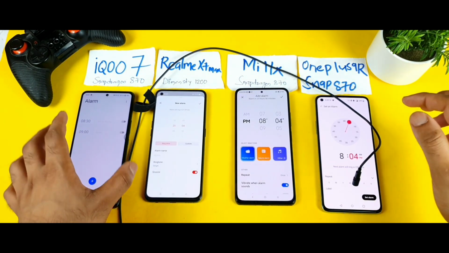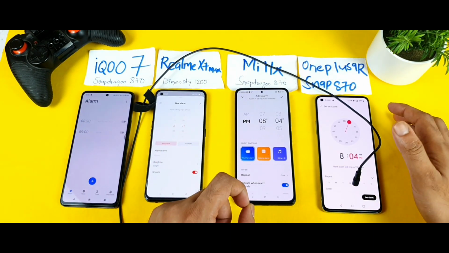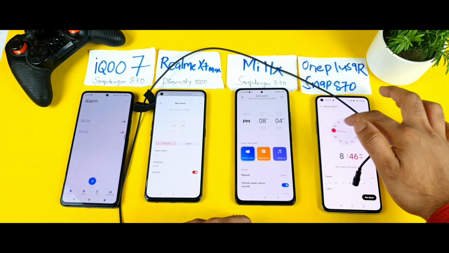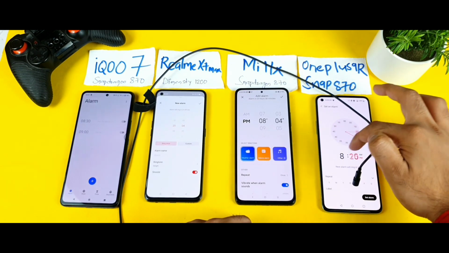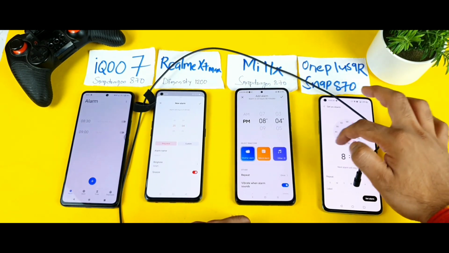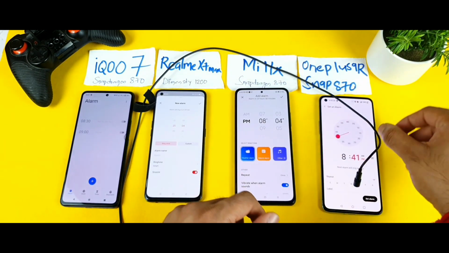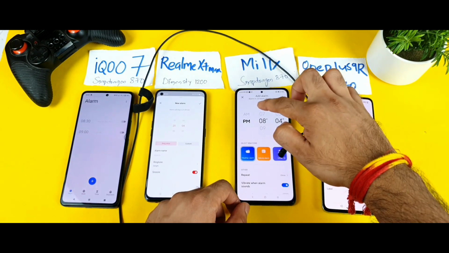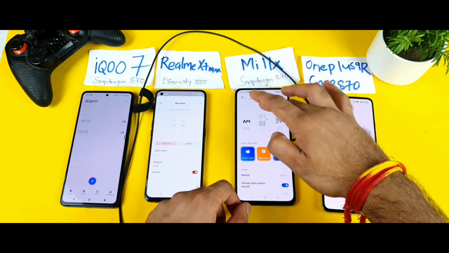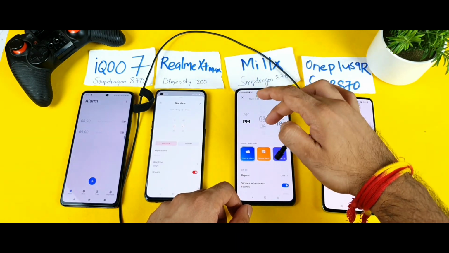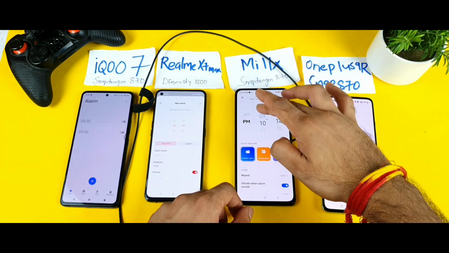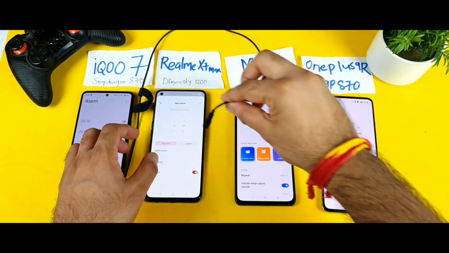So now I am trying to use the alarm clock application just to show you how the vibration will be when you are trying to select the alarm clock. So let's move to the next phone, which is the MI Linux device. So let's move to the next phone, which is the Realme X1 Max.